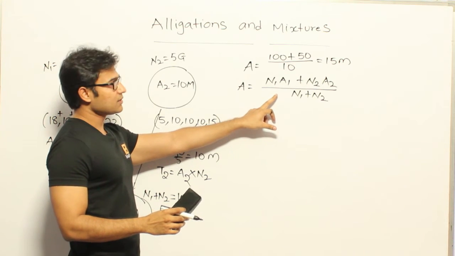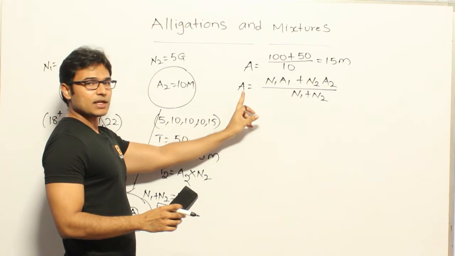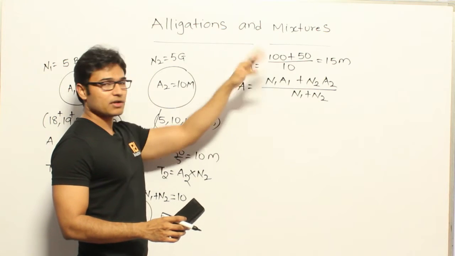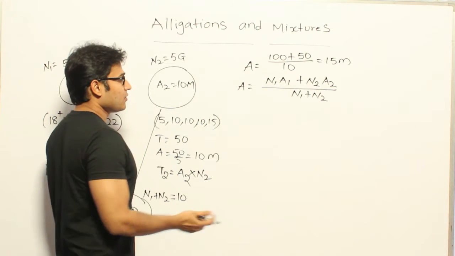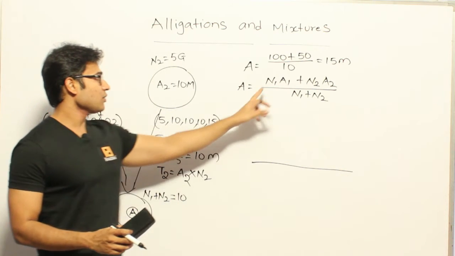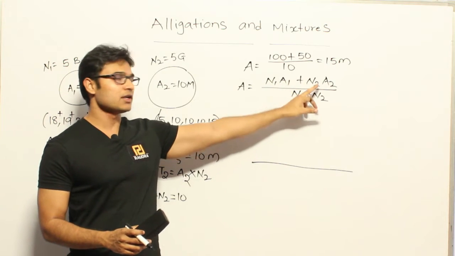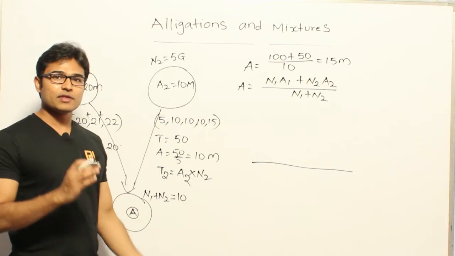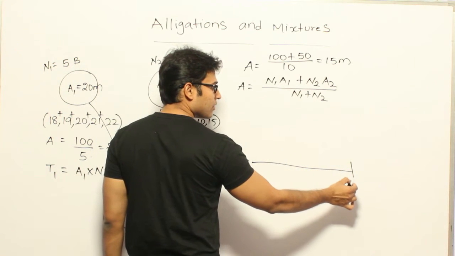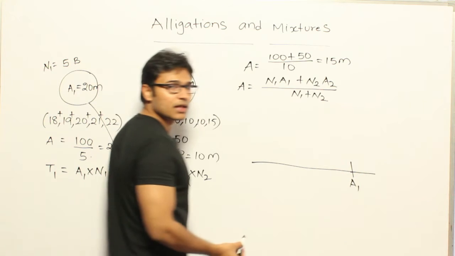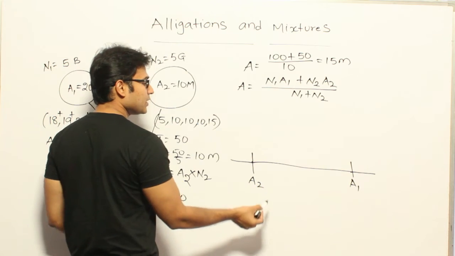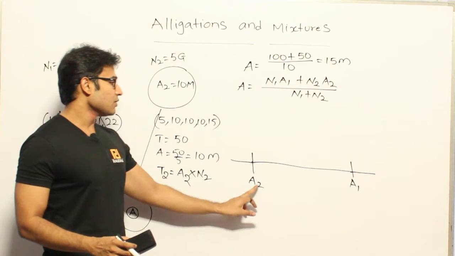Now I want to analyze whether this average lies closer to a1 or closer to a2, or whether it lies less than this or greater than this. I want to analyze that way. Now let's say this is the number line, and assume that out of these two group averages a1 and a2, a1 is the one with the higher value. So let us say on the number line I am putting a1 on the higher side, and a2 is the group with the lower average value, right? So a2 is less than a1.